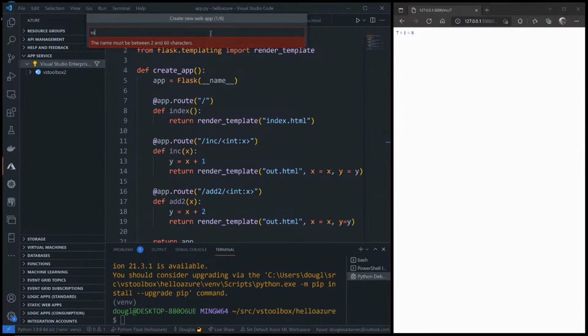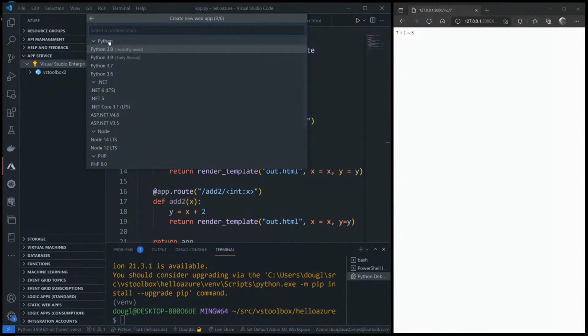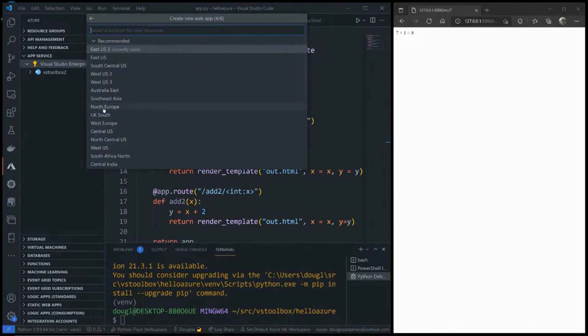So this one I'll say VS Toolbox tool. VS Toolbox, we'll say 3. The resource group, I've got this resource group right here, so I can delete everything and not have anything hanging over that'll eat up my quota. And then several different stacks here. You see we got .NET, Node, PHP, Python. 3.8 will work, even though I'm using 3.9 here.